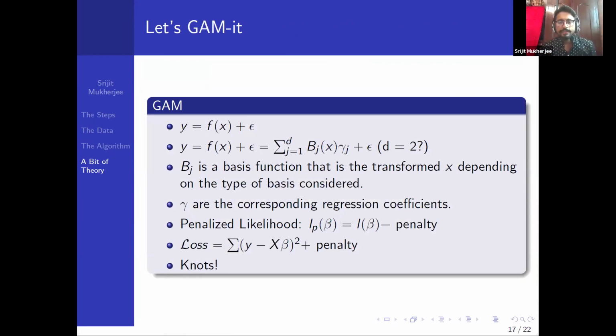The function looks like this: b_j of x, which are called the basis functions, building up the additive functions. For each b_j there is a parameter omega_j, which we are going to approximate. These are the parameters, and d is the total number of parameters here.